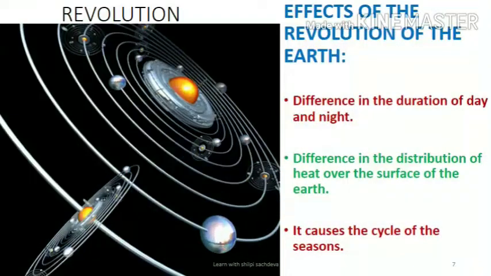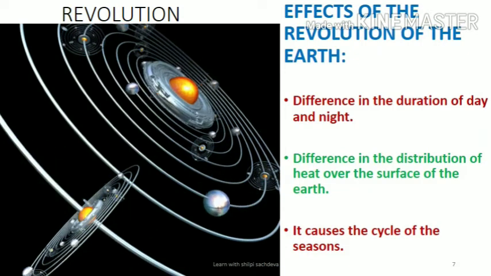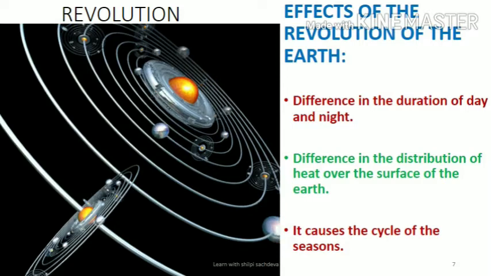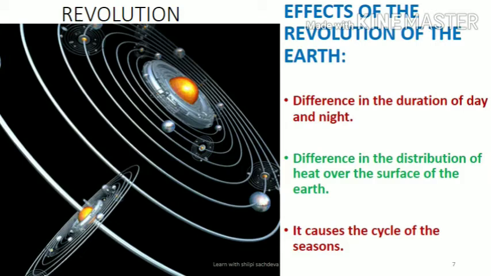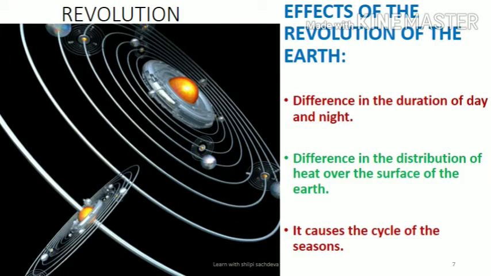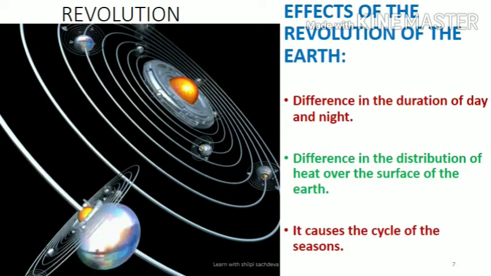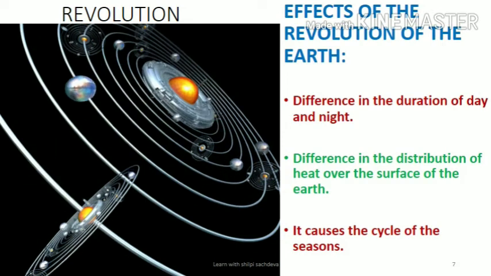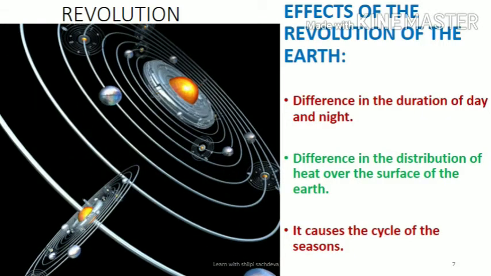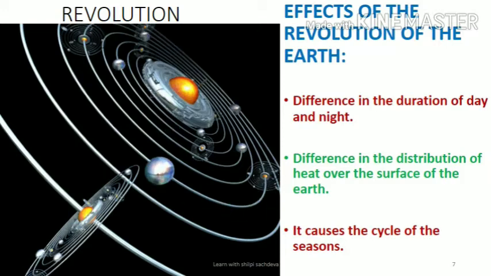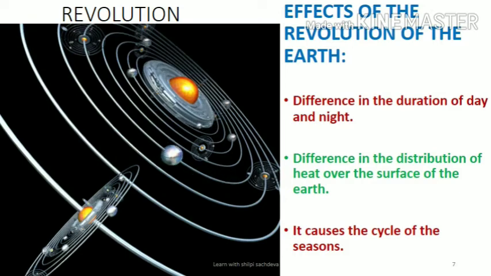Let's learn about the revolution of the earth in detail. While rotating on its axis, the earth also revolves around the sun. This motion of the earth is known as revolution. The time taken by the earth to complete one revolution around the sun comprises 1 year. Therefore, the revolution of the earth is also known as annual motion. The earth takes 365 days to complete one revolution around the sun.